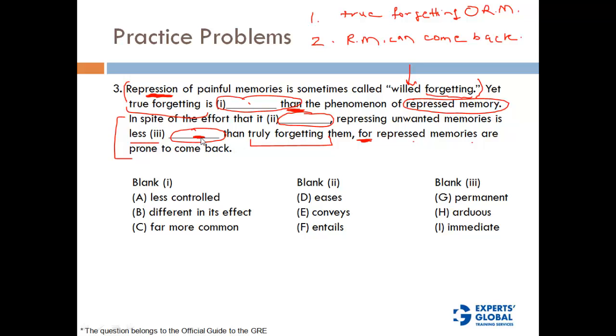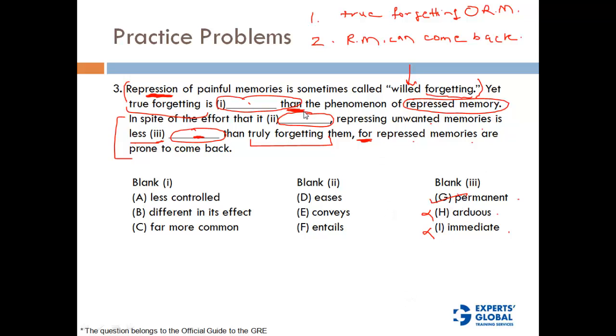What word can go here? They are less permanent, or less perpetual, that kind of thing, or less strong, right? So what options do we have? We have enough clue about this blank, so let's look at the options. We have permanent, arduous, immediate, right? Repressing unwanted memories is less permanent than truly forgetting them, because repressed memories are prone to come back. So permanent fits exactly in the context, whereas the other two don't. So the option here is G.